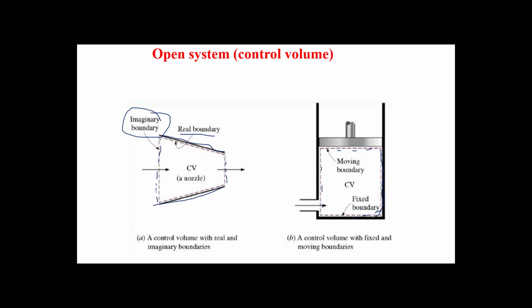Those control surfaces or boundaries are adjacent to a real or fixed surface, but the one beside the piston here we call a moving boundary. This boundary, the dashed line here. Now, this boundary, there is no adjacent wall, so this is an imaginary boundary.